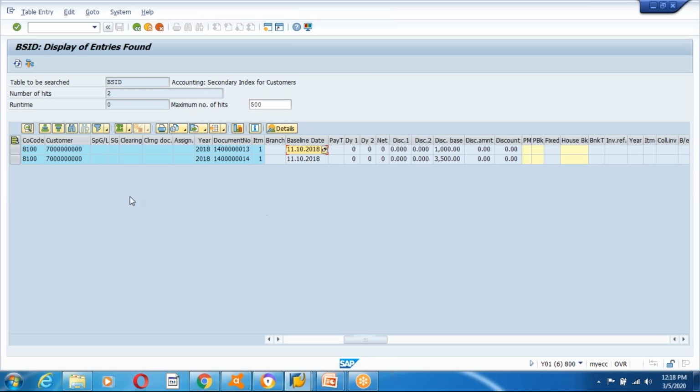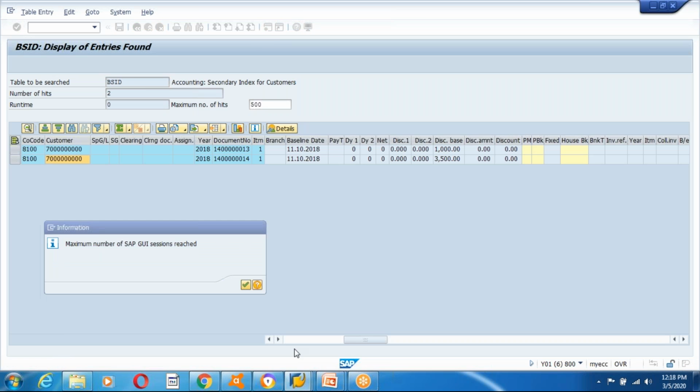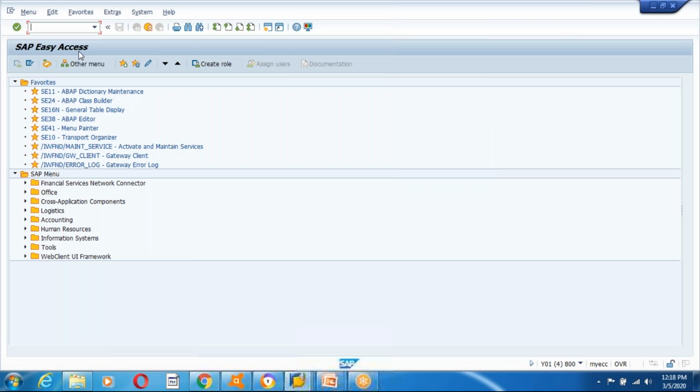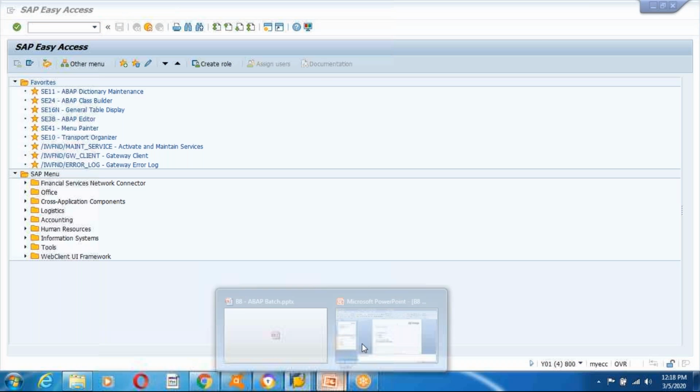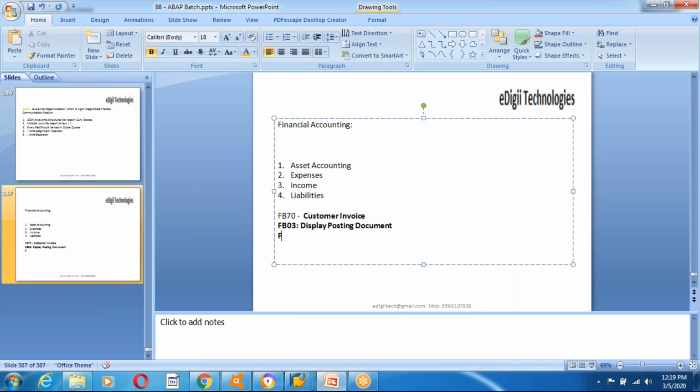And also normally the business doesn't go to the tables. As a developer, you handle the tables when you want to fetch the data or when you want to do some processing logic. But as a business, I don't come to the database tables. We have an application for everything. So to display customer line items, FBL5N is the transaction. To display, see guys, SAP has given all the standard applications for each and everything.